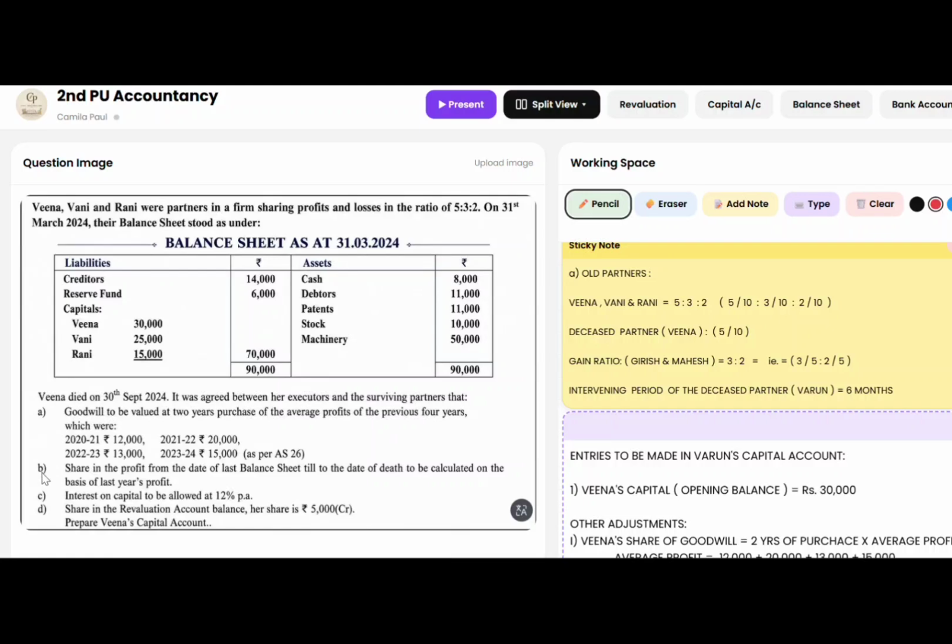The second adjustment is that the share in the profit from the date of last balance sheet till the date of death to be calculated on the basis of last year's profit. Then the third adjustment, interest on capital to be allowed at 12% per annum. And the fourth adjustment is the share in the revaluation account balance, and Veena's share is rupees 5,000, which is given in the bracket as credit. So with these adjustments, we need to prepare Veena's capital account.